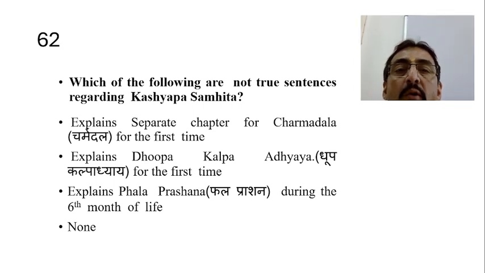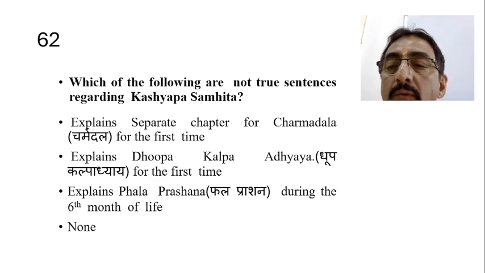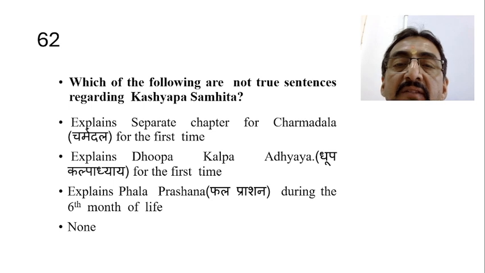Which of the following are not true sentences regarding Kashyapa Samhita? Okay, so there are 4 sentences. Explain the separate chapter for Charmadala for the first time. This is the right answer.